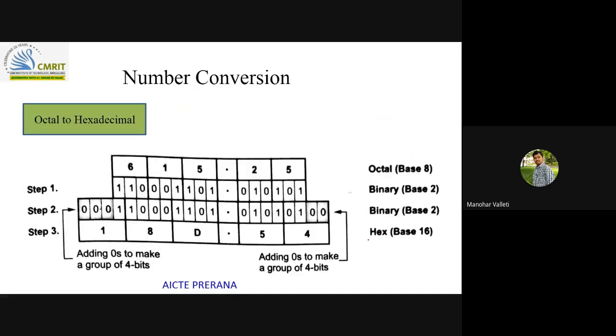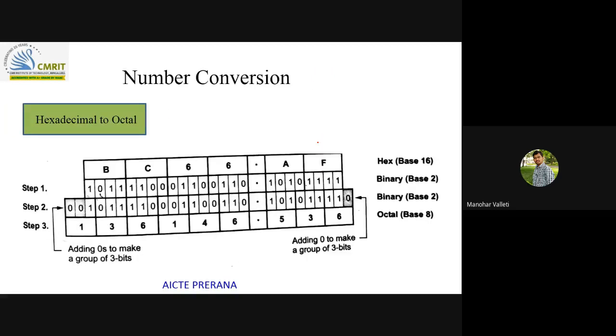So when you are doing octal to hexadecimal, what you need to do? First you need to do octal to binary, then that binary number to hexadecimal. So that only I am telling. If you know how to do this, you automatically know these two. So with this, all the three conversions will be done. Here this is octal to hexa and hexadecimal to octal, so only the reverse process, right? Hexadecimal to binary, binary to octal.